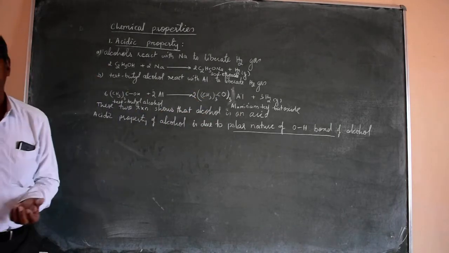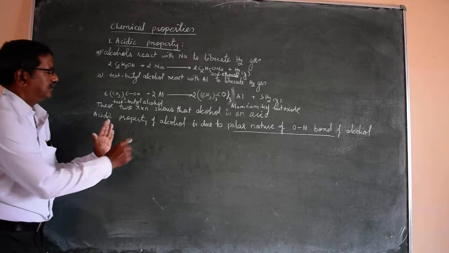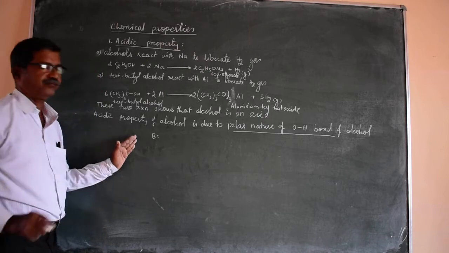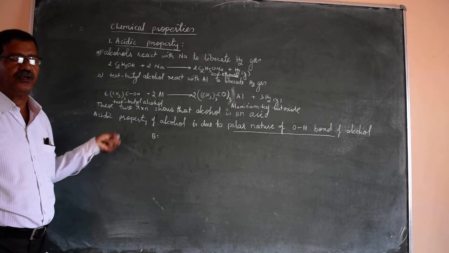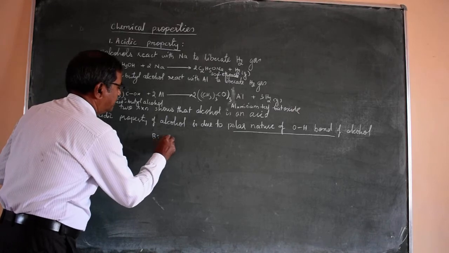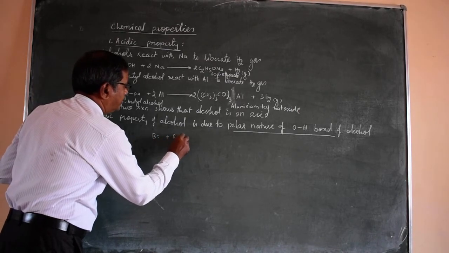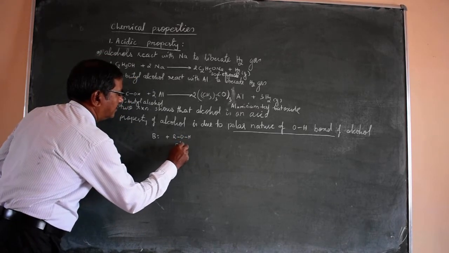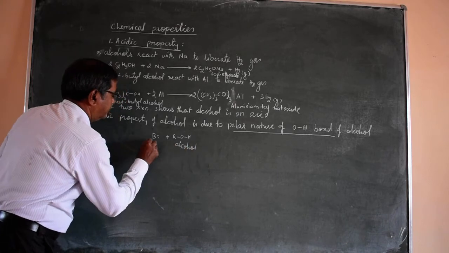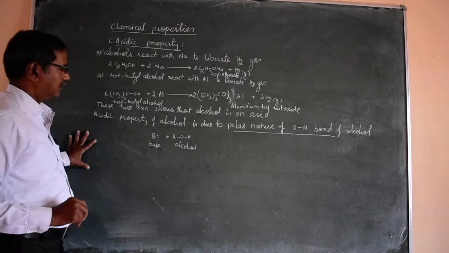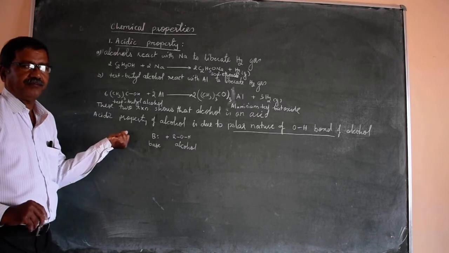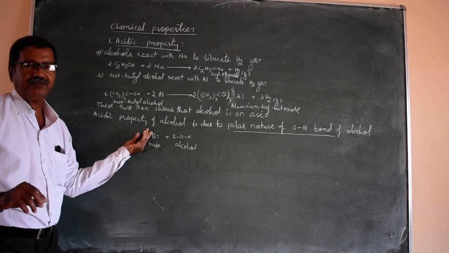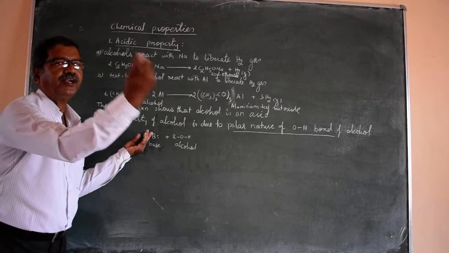Well, suppose you have a base; we know a base is a substance which can accept a proton. ROH, we know, is the general formula for alcohol. Base accepts the proton. Here the alcohol donates a proton. According to the Bronsted-Lowry concept, an acid is a substance which donates a proton.